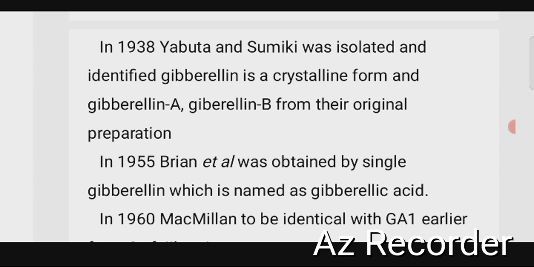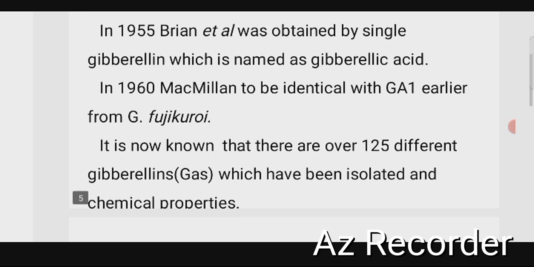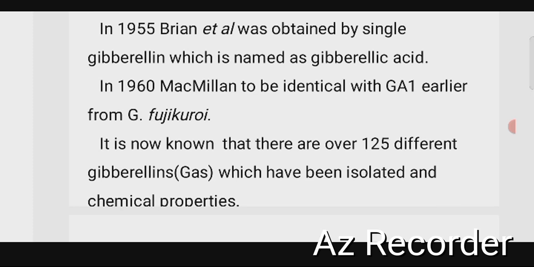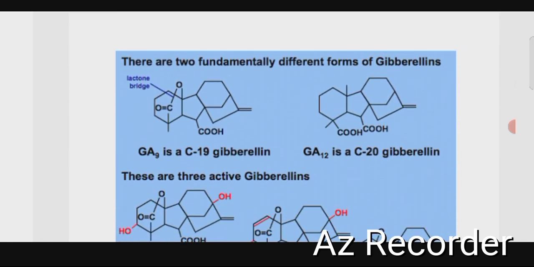In 1960, Macmillan found it to be identical with gibberellin 1 earlier obtained from Gibberella fujikuroi. It is now known that there are over 125 different gibberellins which have been isolated, based on their chemical properties. This is the structure of gibberellin hormones.